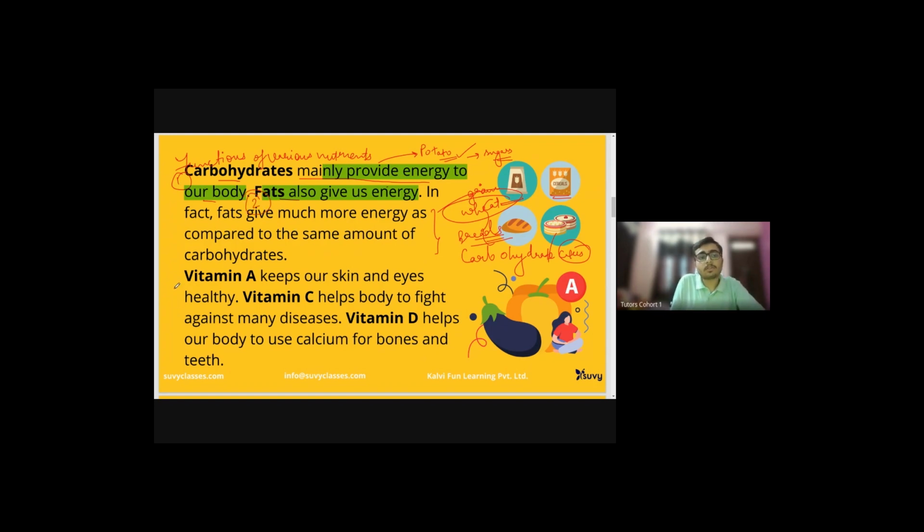Second thing was fats. Now third is vitamins. There are so many vitamins. It's not just a single vitamin. There are many, many varieties of vitamins. For example, vitamin A, vitamin B, vitamin C, vitamin D, vitamin K. Then B is also classified into vitamin B1, vitamin B2. There are many, but there are a few that we have to prepare for our exams as per the syllabus.